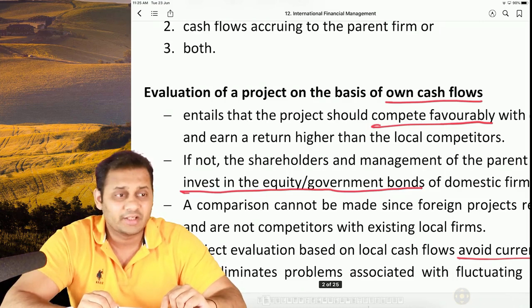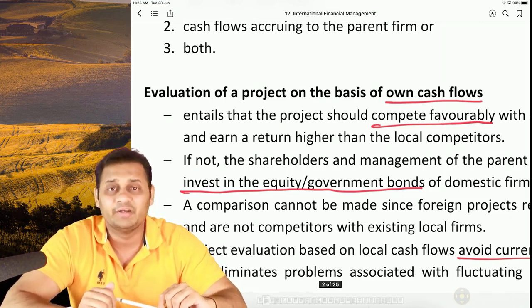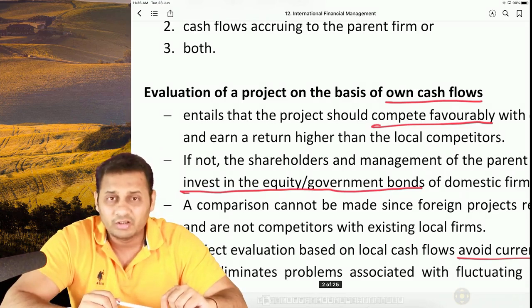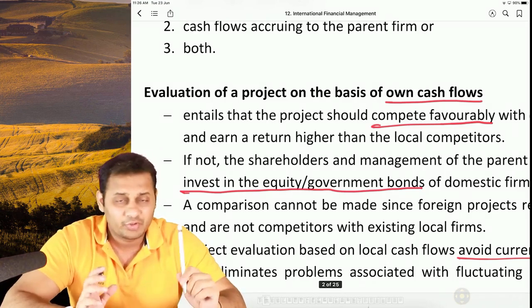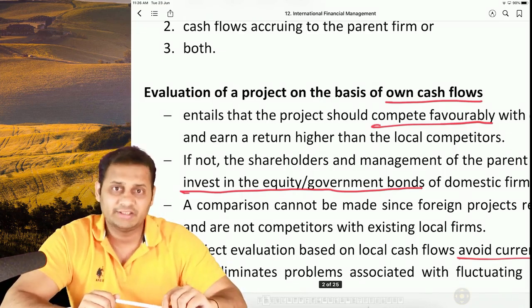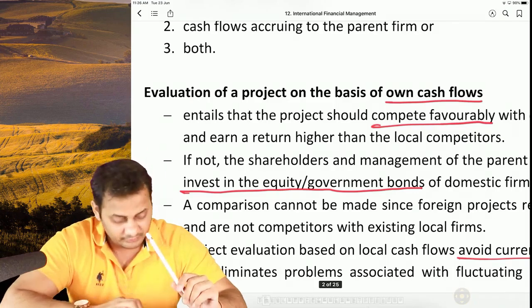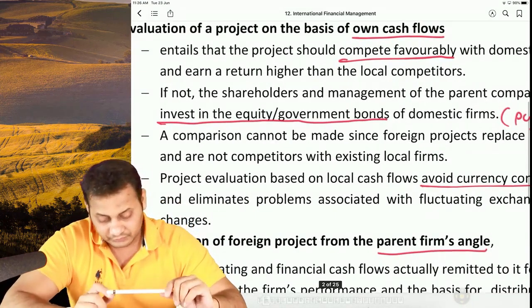Okay, because it will happen everywhere that any country will prefer to give benefits to the local business rather than foreign business. So you have to decide whether your new unit or organization or subsidiary is going to compete with the local competitors.